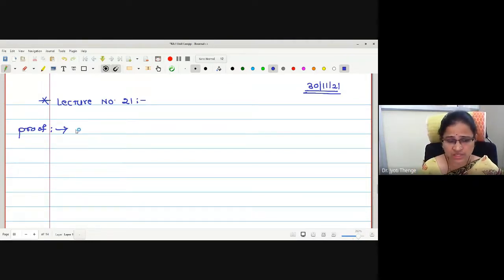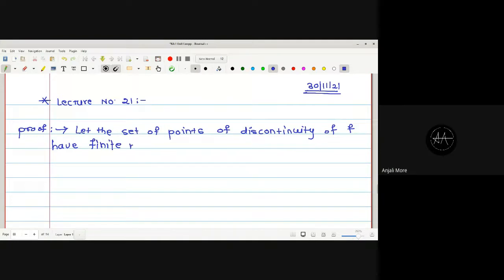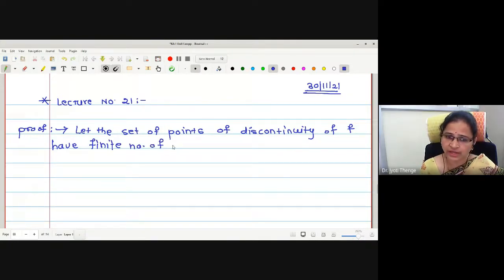Let me start with the set of points of discontinuity. Let the set of points of discontinuity of f have a finite number t of limit points, right?